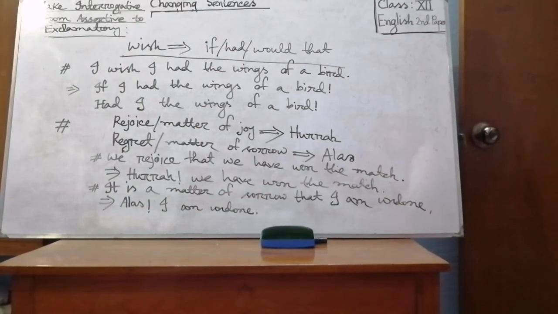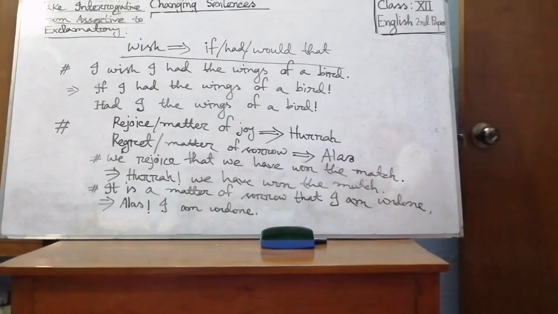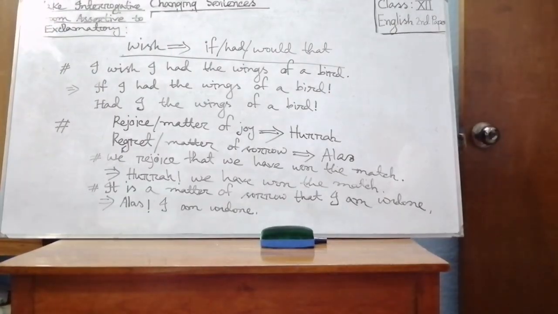Now my dear students, look at the board please. If we find wish in an assertive sentence, then to make it exclamatory, we'll use what, my dear students? If, had, or would that. Look at the sentence please: I wish I had the wings of a bird. It's an assertive sentence. To make it exclamatory, we'll use if: if I had the wings of a bird. That is, we have omitted I wish, and in place of I wish we have used if.